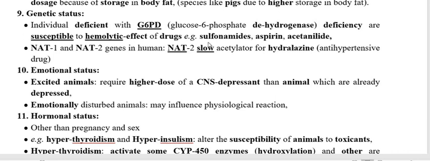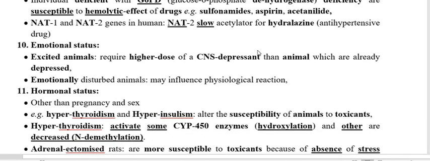Hydralazine is metabolized by the NAT2 pathway. So if a patient has the slow NAT2 enzyme gene, hydralazine is slowly metabolized. Therefore, it remains within the host for a longer time interval, and this is going to produce toxicity. So this is a very important one.